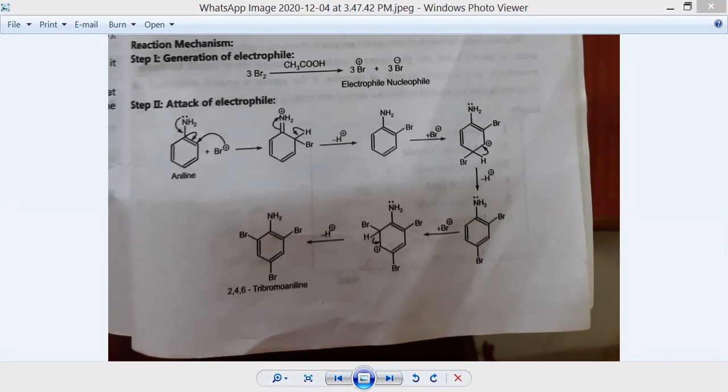Now, what type of precautions are we going to take while performing this synthesis? Bromine must be handled with care in the fume cupboard. The liquid produces painful burns and the vapor is unpleasant. If our skin is accidentally exposed to bromine, it should be treated immediately with a liberal quantity of glycerin.